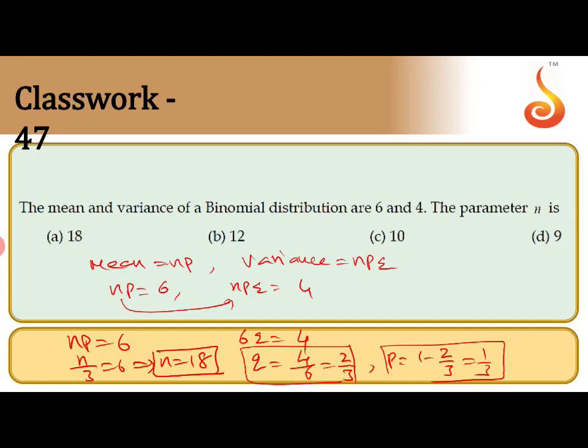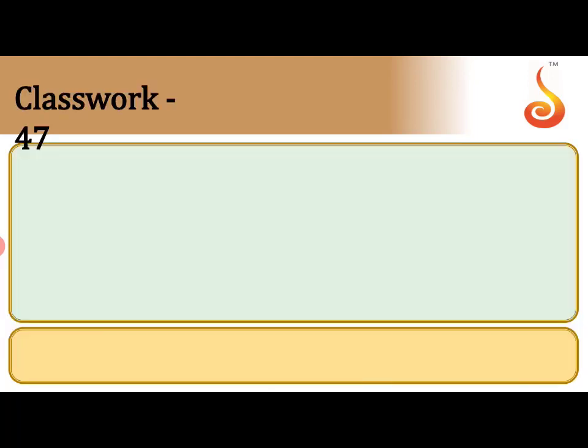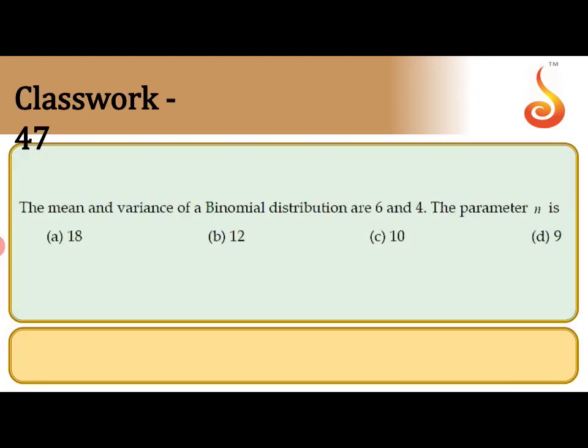I hope this is clear. So the formula for mean is np, variance is npq. They are given np equal to 6 and variance is 4. Substituting these values, we can calculate the value of q and then the p value. So finally we get n value as 18. Option A is correct. I hope this is clear.